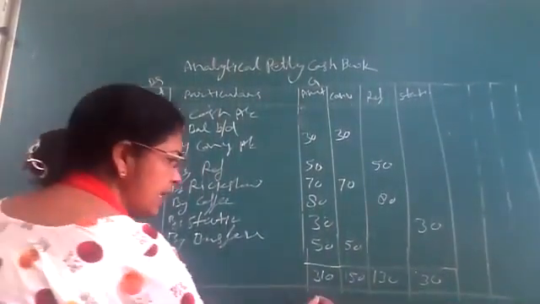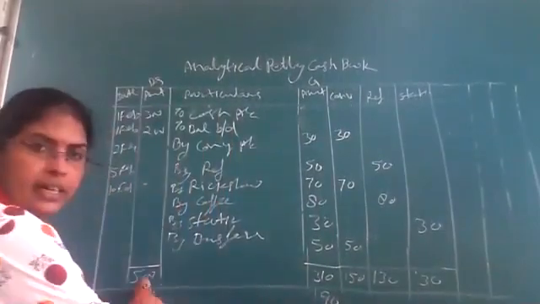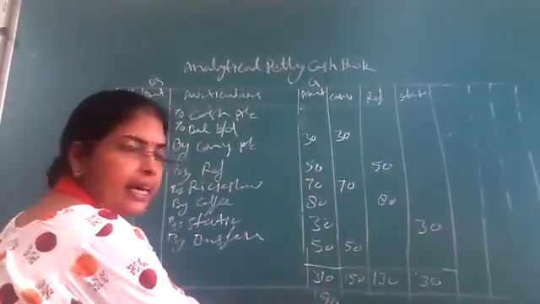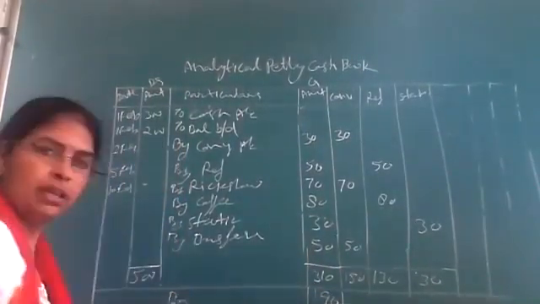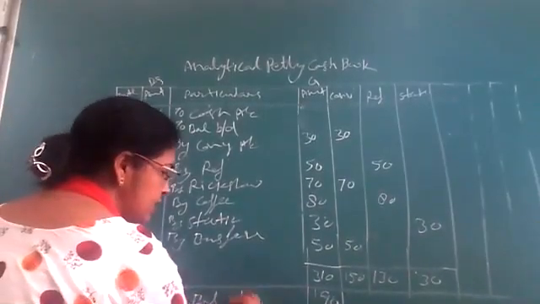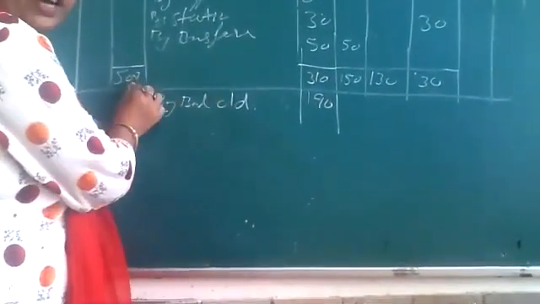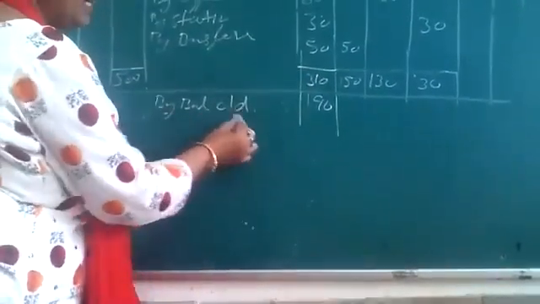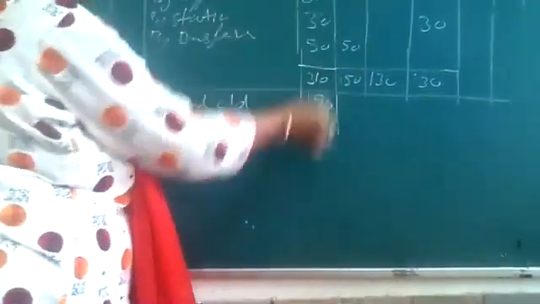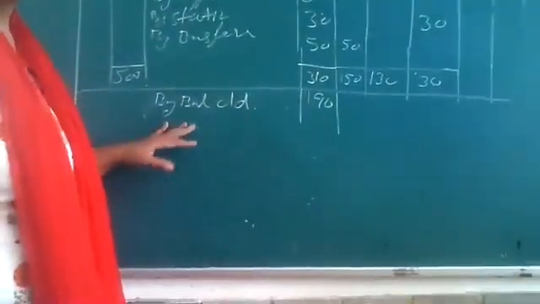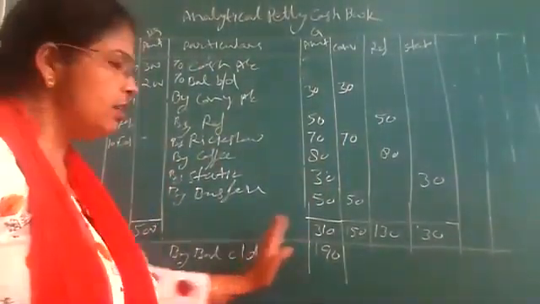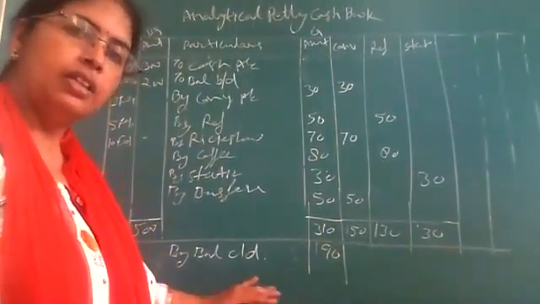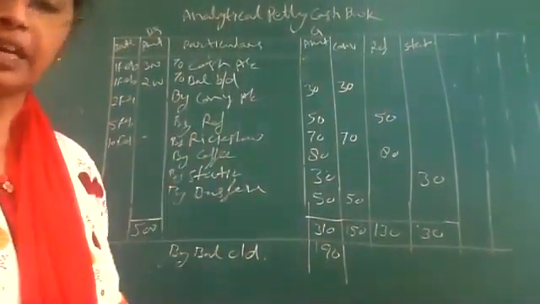The balancing figure will be 190 rupees, 500 minus 310, in the credit column. So in the credit column, what should I write? By balance CD. From 500, we deduct 310 rupees. Balance CD 190 rupees. The balance we write on the smaller side. There is a little pattern of closing the account. This is the analytical petty cash book. Today your petty cash book is over.